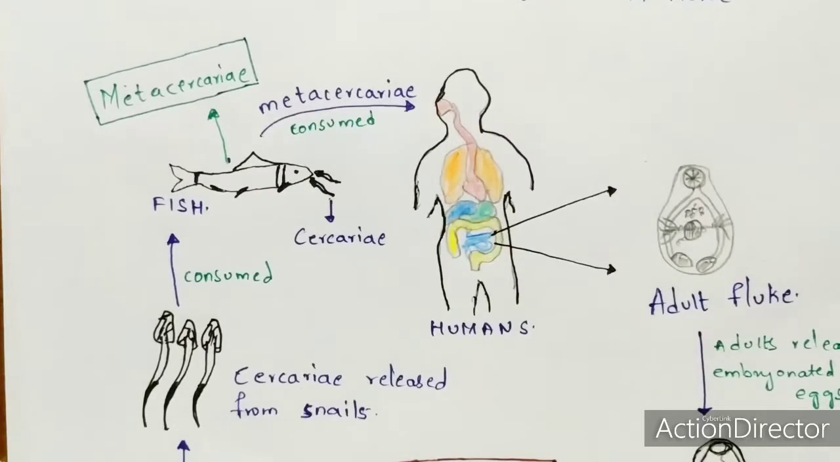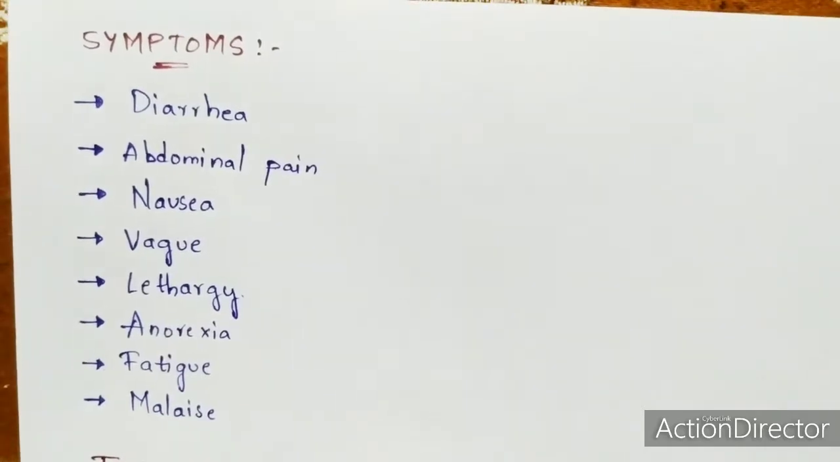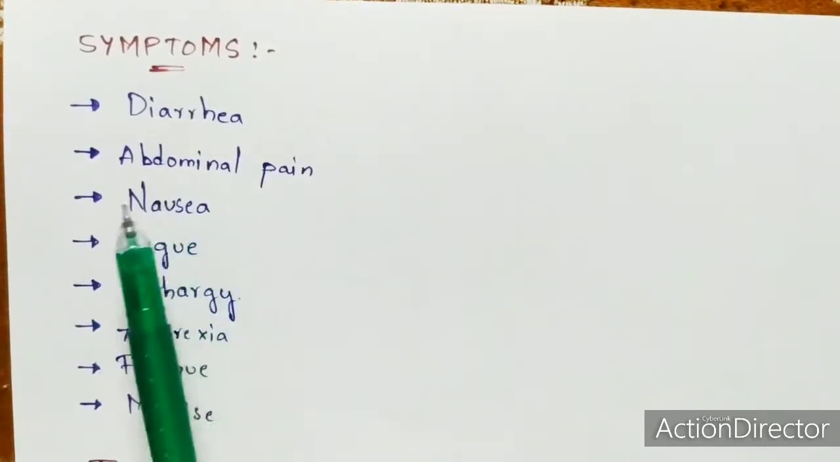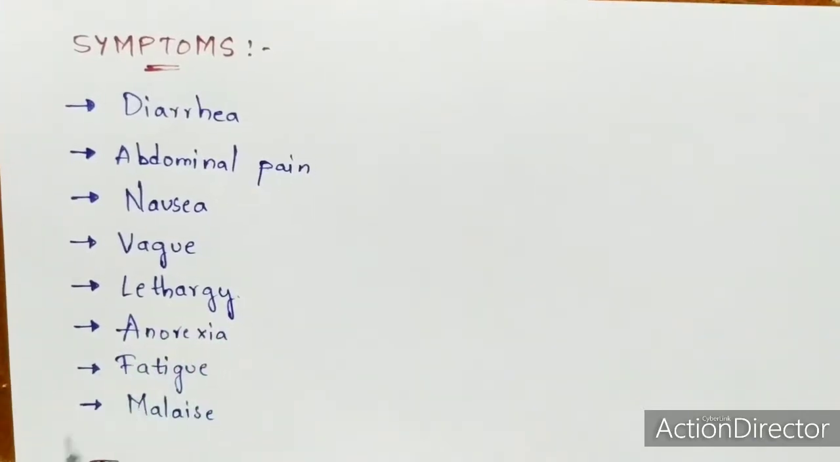Now let us see the symptoms which you can see in the person who is infected with this type of disease. The symptoms include diarrhea, abdominal pain, nausea, vague lethargy, anorexia, fatigue and malaise.